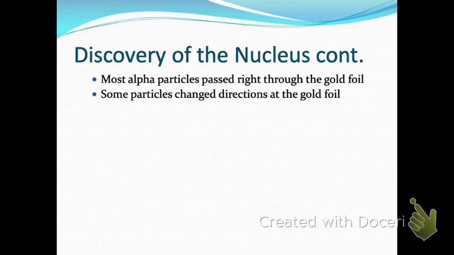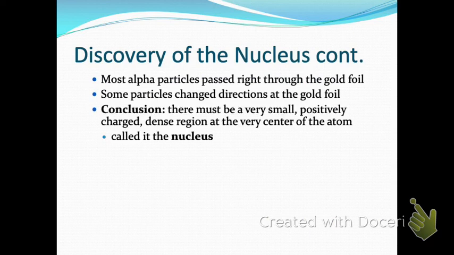Since they already knew based on Thomson's research that atoms are made up of electrons, he had to come up with a system of where the electrons are. His decision was that the electrons were orbiting the nucleus, similar to the way that planets orbit the sun.